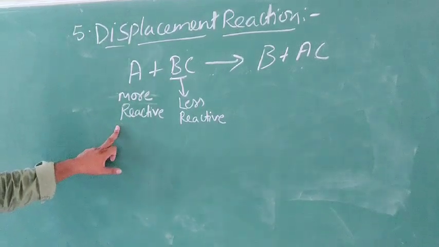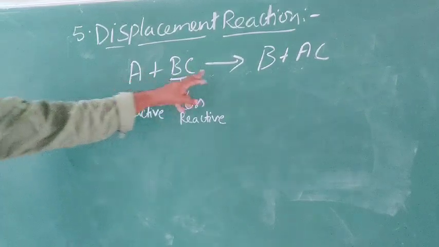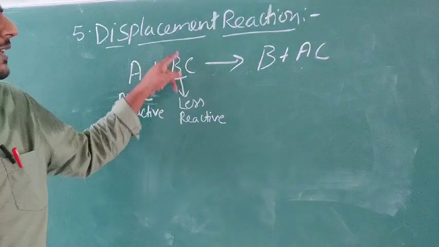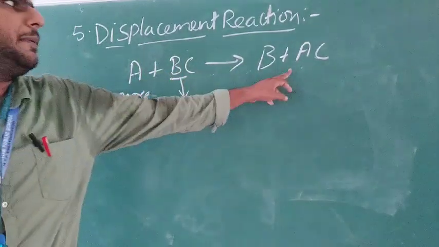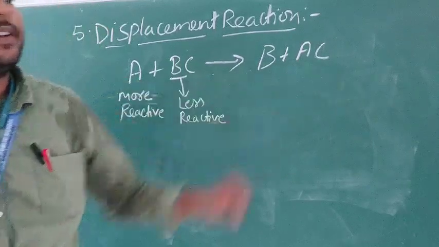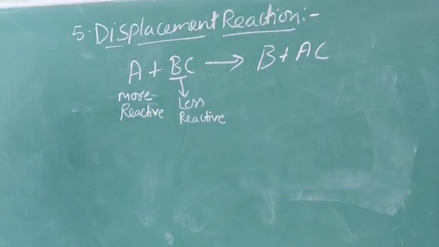Here, A is more reactive and B is less reactive. After reaction, we are seeing that A is replacing B. A is going and taking the place of B, and it is making a bond with C. Right? So, this is the basic reaction of displacement reaction.